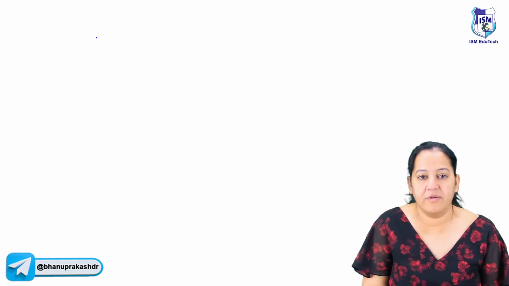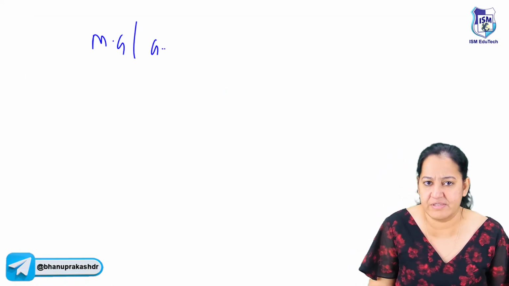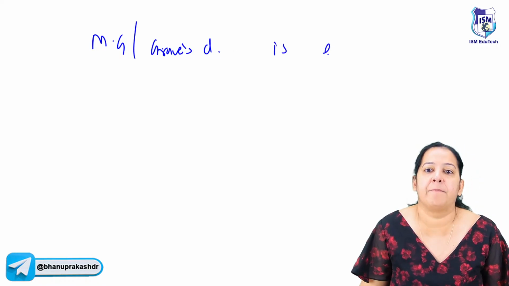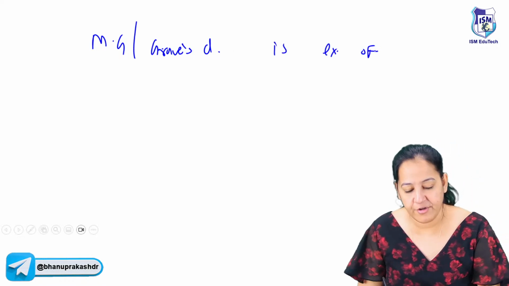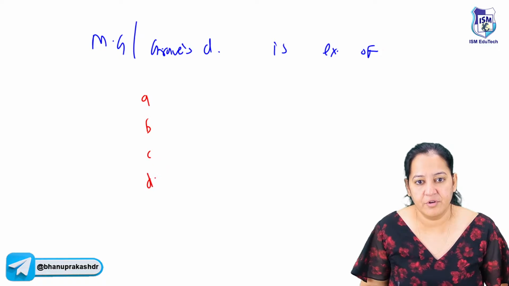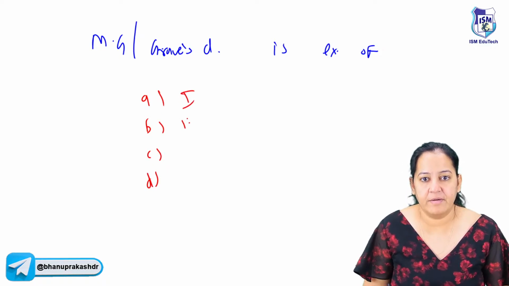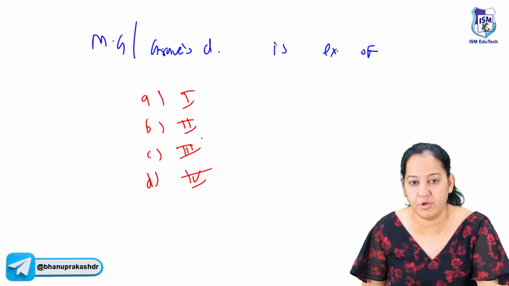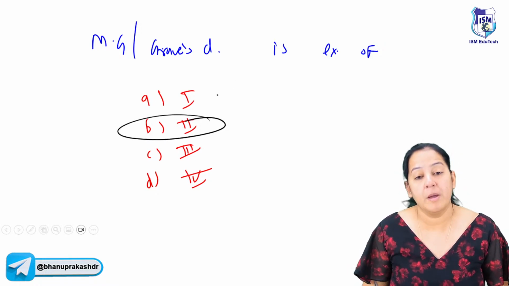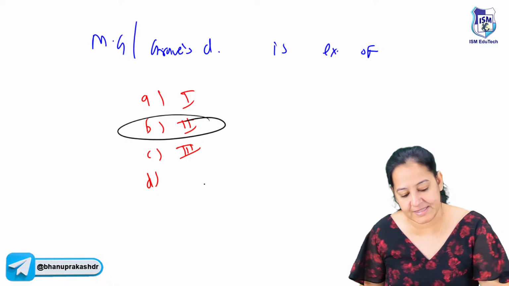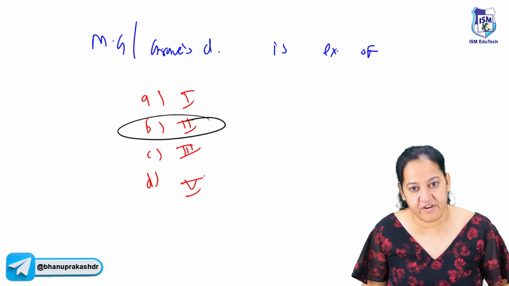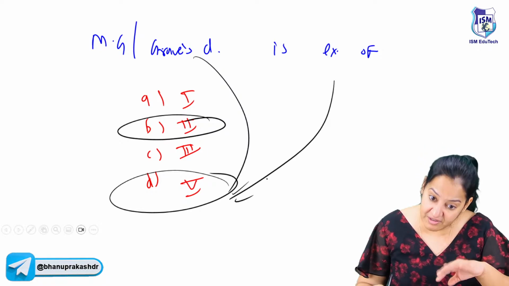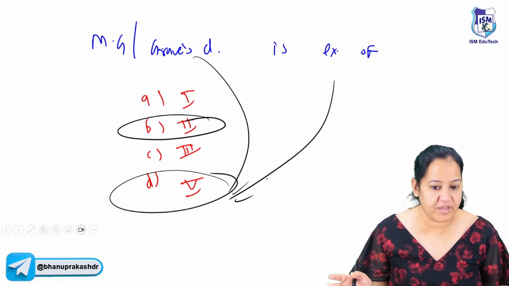So if you get a question in your exam on myasthenia gravis or Graves disease, any of them, asking which hypersensitivity it is an example of, and your 4 options are type 1, type 2, type 3 and type 4, then because type 5 is not given in the options, you should go with type 2. But if one of the options is type 5, it's better to go with type 5, because they are examples of type 5, which is a version of type 2 only. But if type 5 is not given in the option, go with type 2.